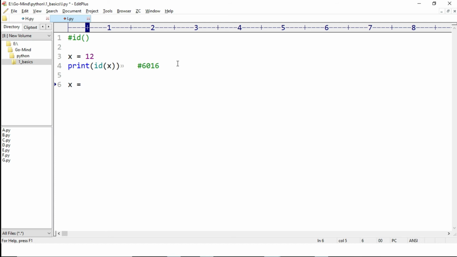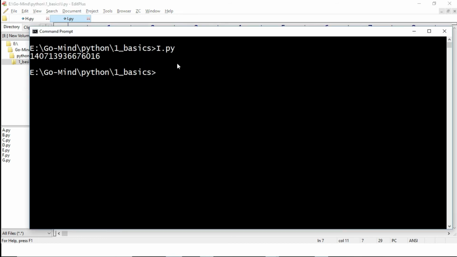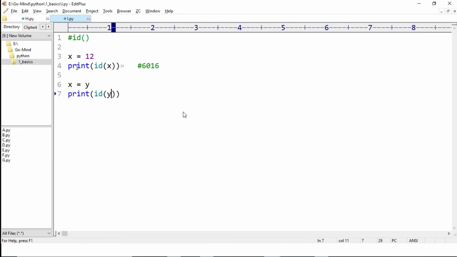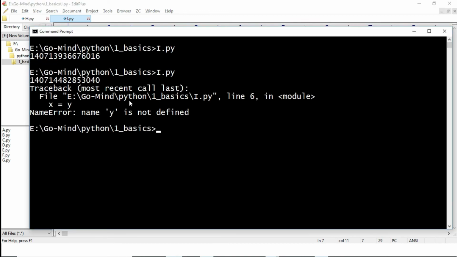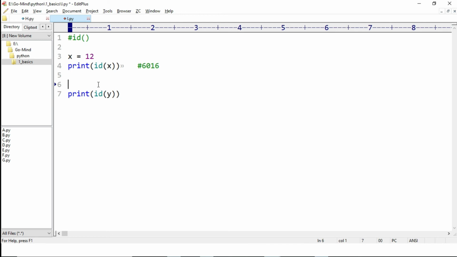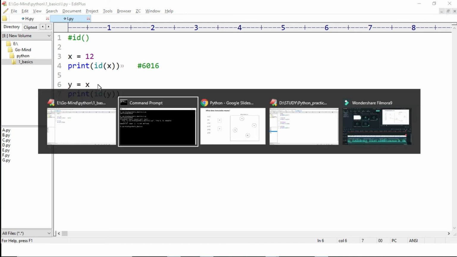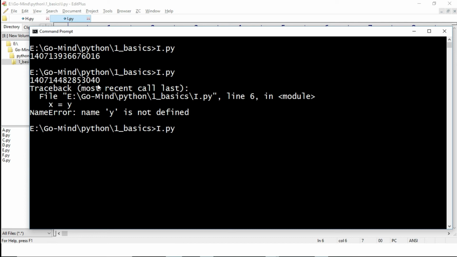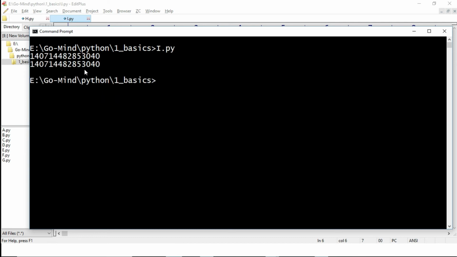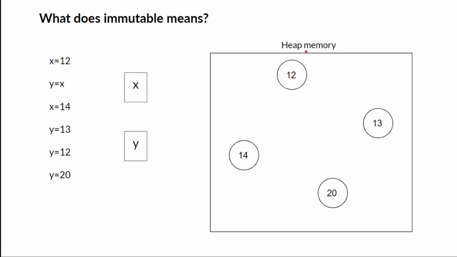Now y equal to x and print id of y. Now let's see what it will print. Let the statement be open. Name y is not defined. Okay, sorry. y equal to x. My bad. Running it again. cls, i.py. Okay, you can see that both the IDs are same. Means x is pointing towards this object and y is also pointing towards this object only. There is no new object made in the heap.